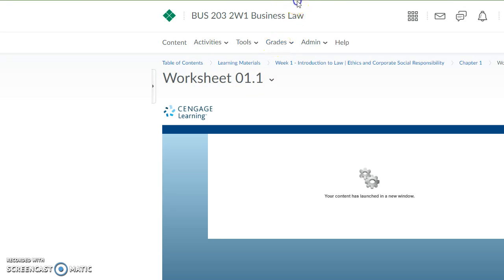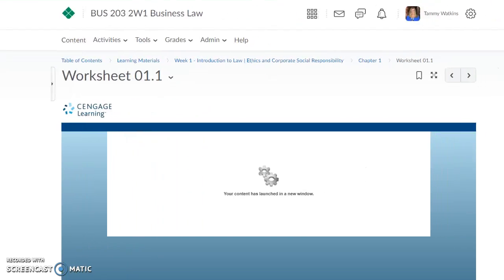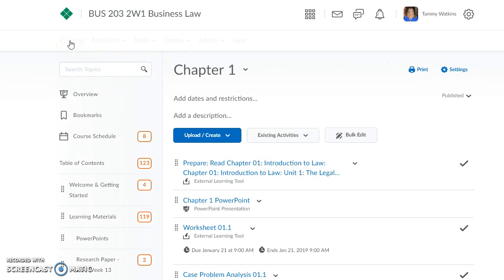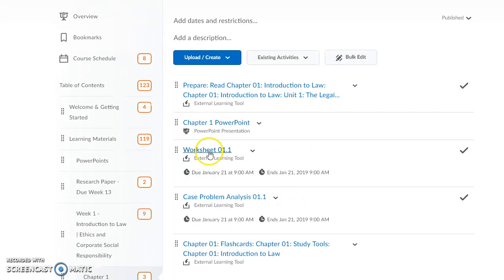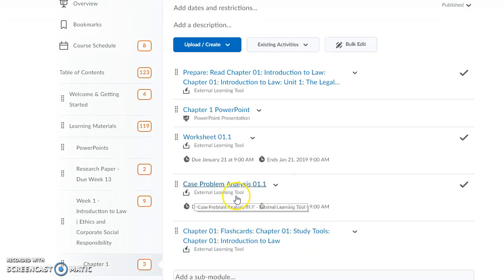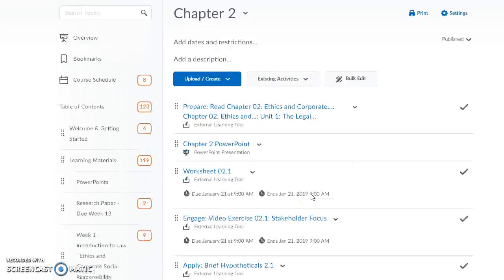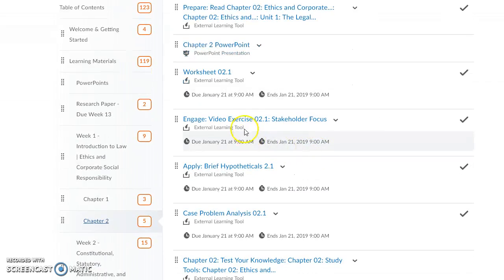If you have not completed assignments in the week in which they were due, then I will tell you, you will get a 0 for those, and they will no longer be available. So it's really important that in each week you complete those activities. So for this week, there's the worksheet 01.1, there's a case problem analysis, and then in the rest of week 1 for chapter 2, you have a worksheet, a video, an apply brief hypotheticals, and a case problem.